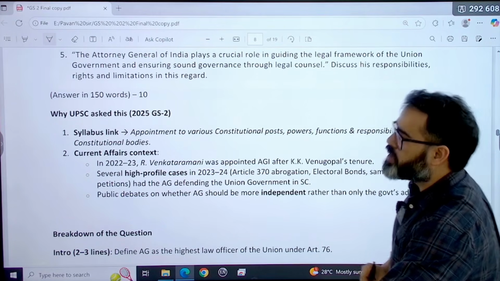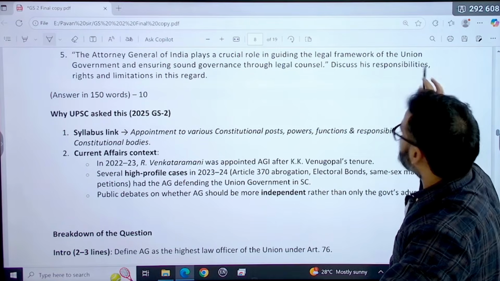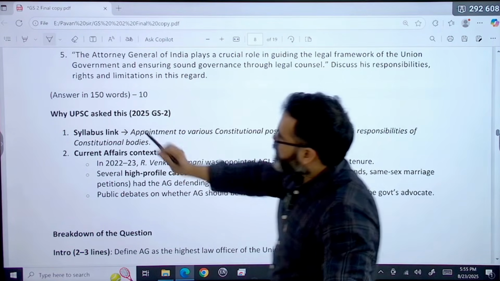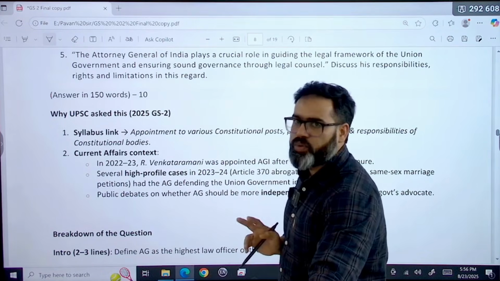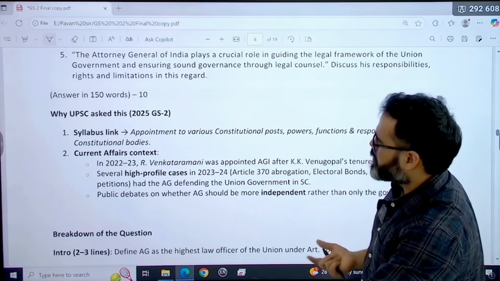Discuss his responsibilities. What do we have to discuss? What is the responsibility the Attorney General has, what rights the Attorney General has, and what is the limitation in this regard. Three things we have to write over here. So simple, why was it asked?